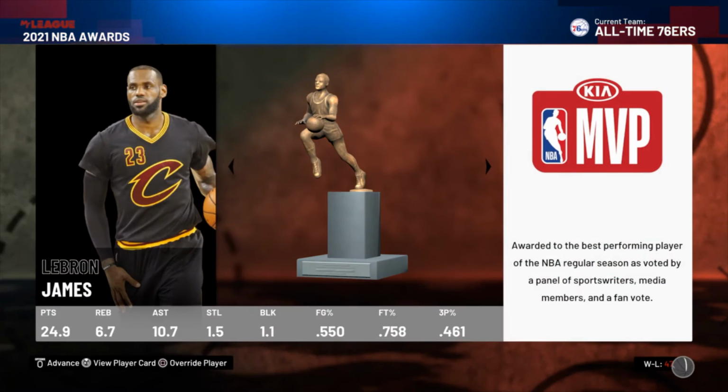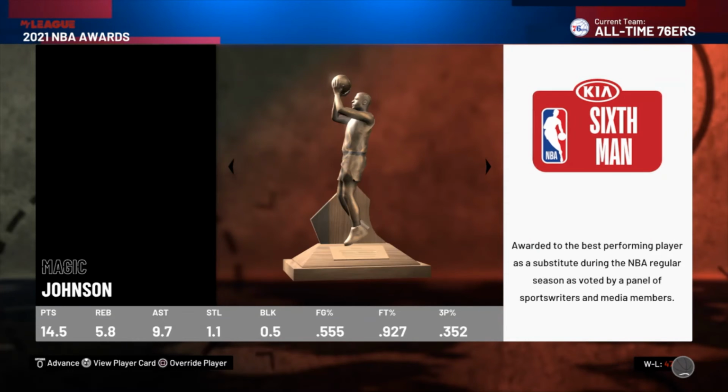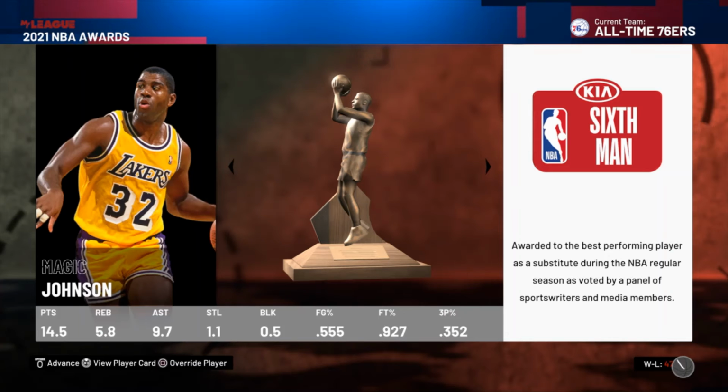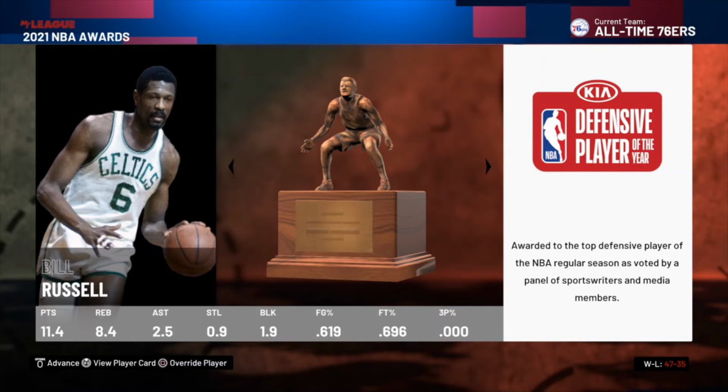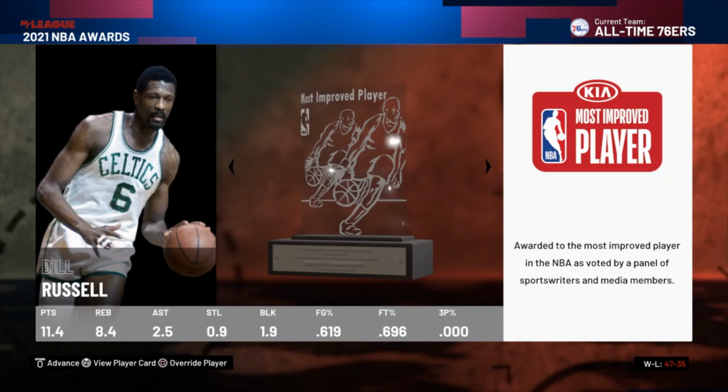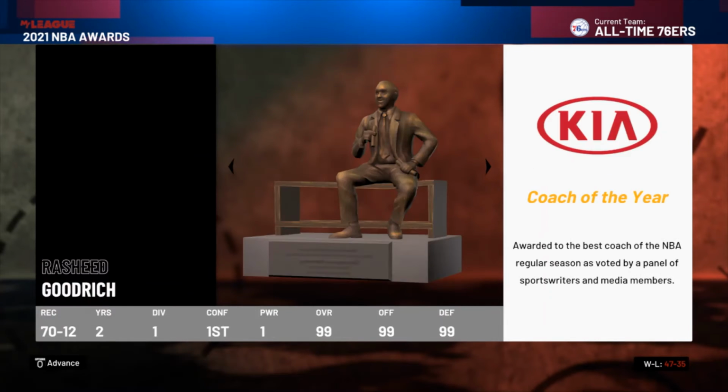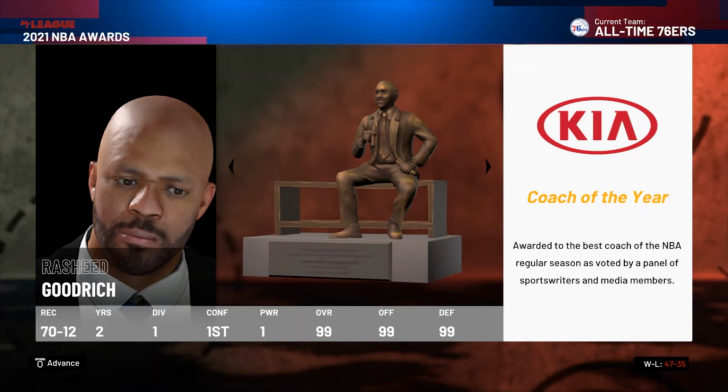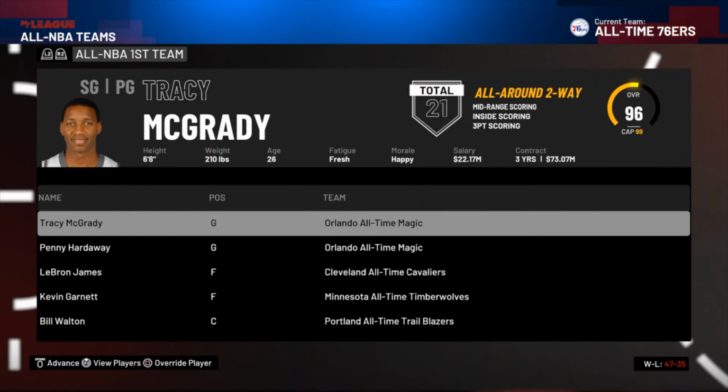That's probably the reasoning. So end of the season, LeBron wins MVP. Magic Johnson 6th Man of the Year. You've got Bill Russell winning Defensive Player of the Year. And he won Most Improved, which is weird because he didn't play last season. And Rashid Goodrich wins Coach of the Year. 70 wins, 12 losses.